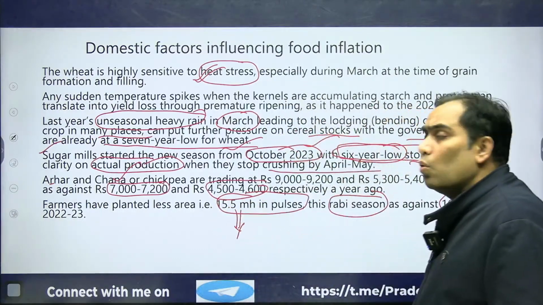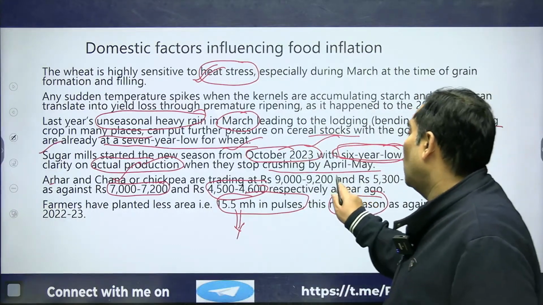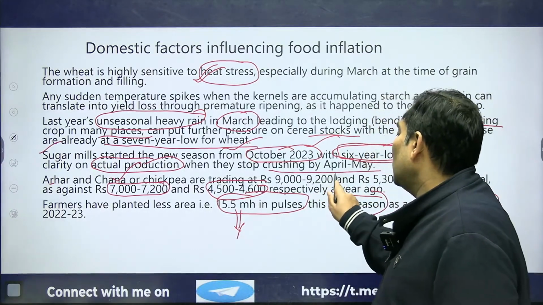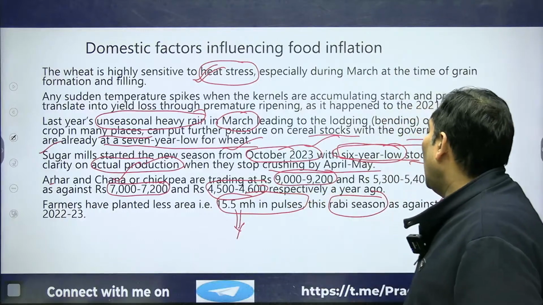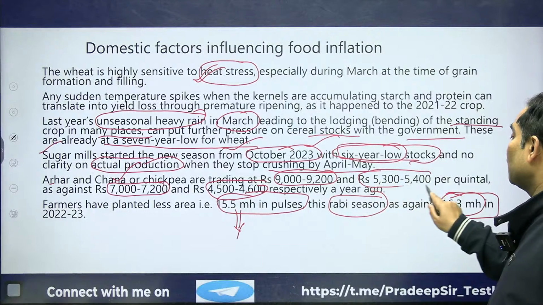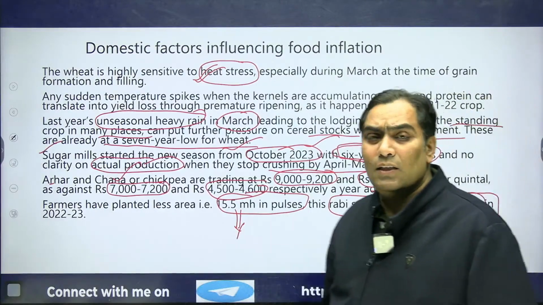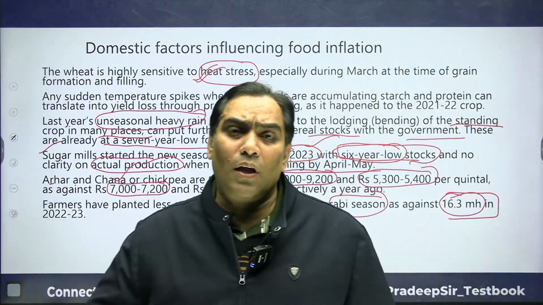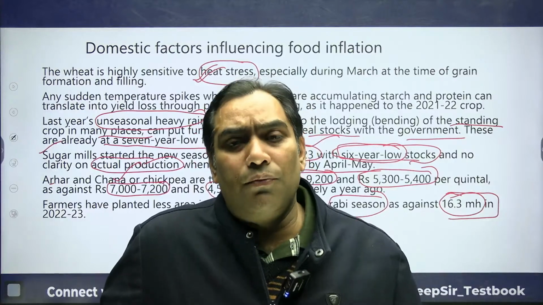Now it is going to cost 9,000 to 9,200 for arhar and 5,300 to 5,400 for chana. So the import cost is going to increase, and because of that there can be food inflation.